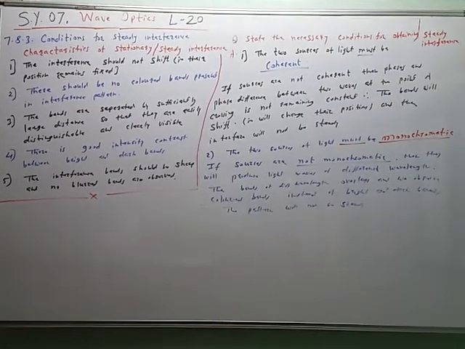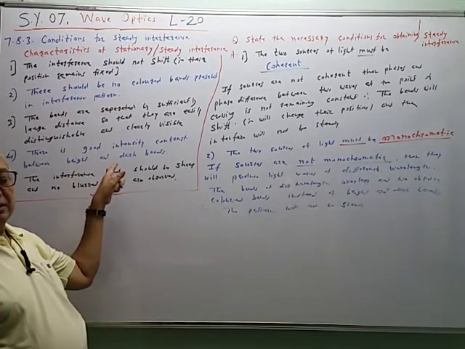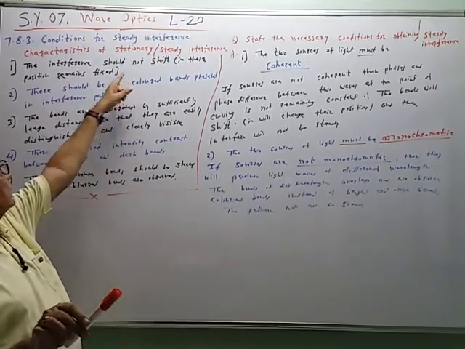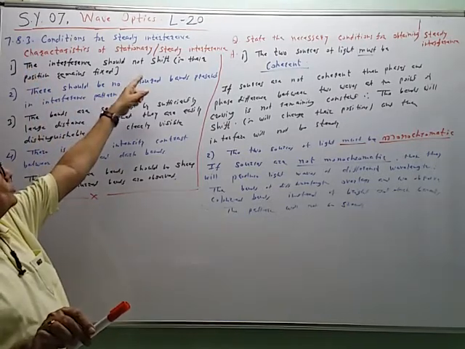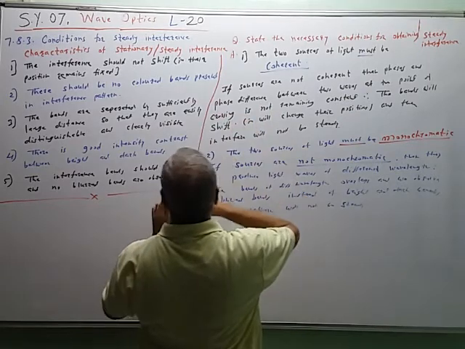On the left hand side we have given the characteristics of the stationary interference pattern. See the first characteristic: the interference bands should not shift. In this case the interference bands will shift and therefore the pattern will not be stationary.